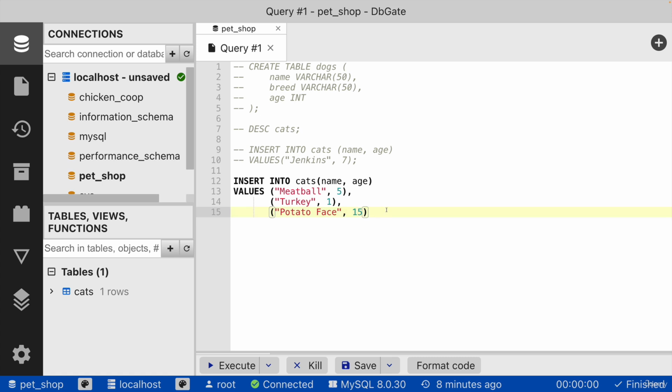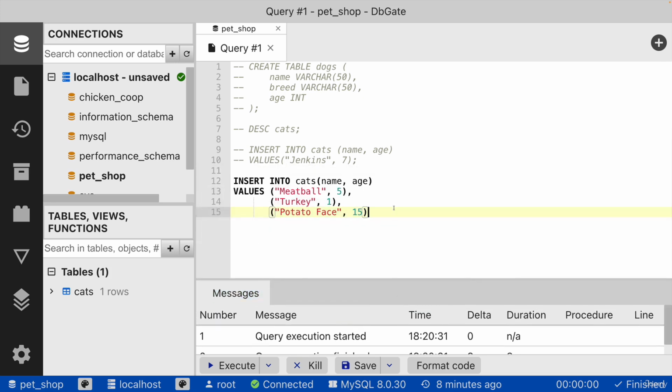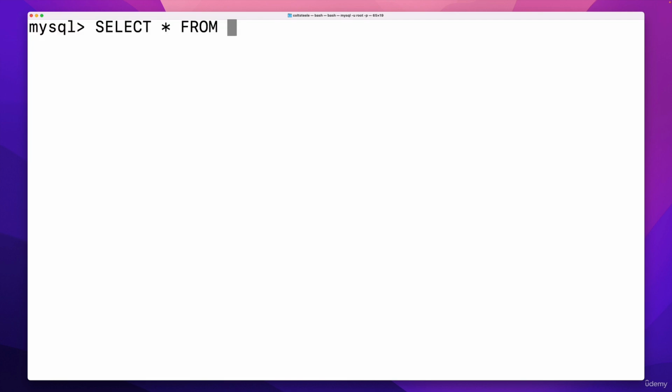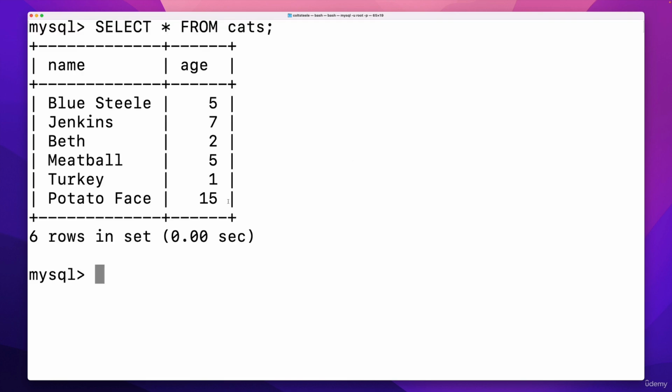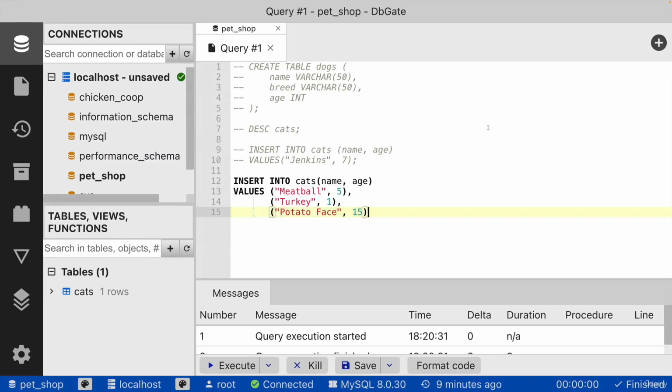Assuming I didn't put a semicolon there. Let's see, did it complain to me? It looked like it worked, so it may have figured out what I was trying to do. But let's verify over here. Select star from cats. Yeah, it did work. So if I had done that over here in the MySQL client, I left off a semicolon. Well, we know what happens, right? Nothing happens until I enter that semicolon to terminate the line. But over here, inside of dbgate, it can figure out, I guess it just has some logic to add that semicolon on. Who knows? Anyway, I should put it there because it's technically required.